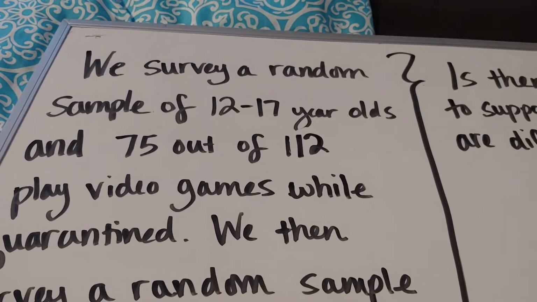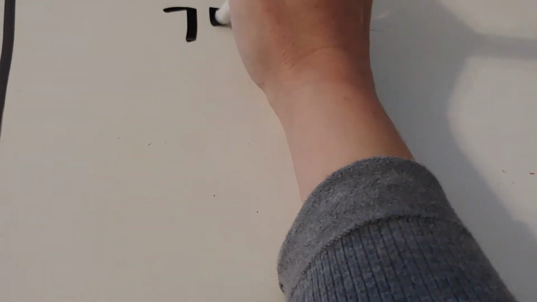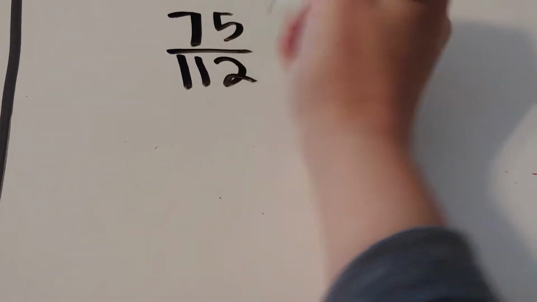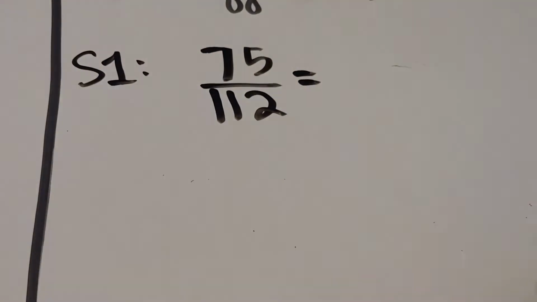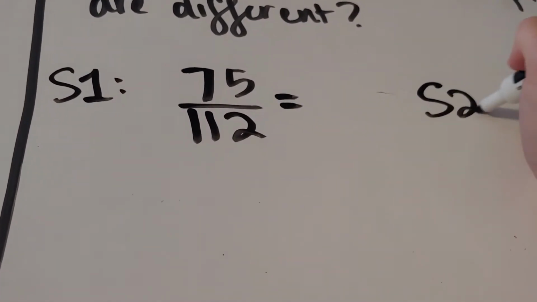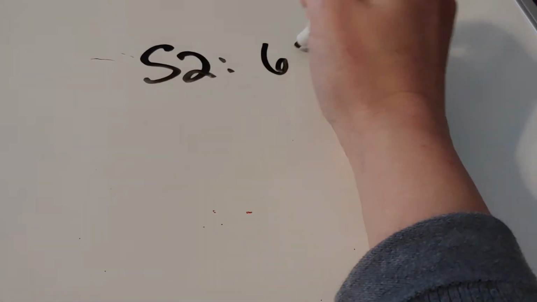All right, so our first sample is the 12 to 17-year-old group, and it's 75 out of 112. Okay, so this is sample one. All right, sample two are my 18 to 23-year-olds, and that's 63 out of 104.